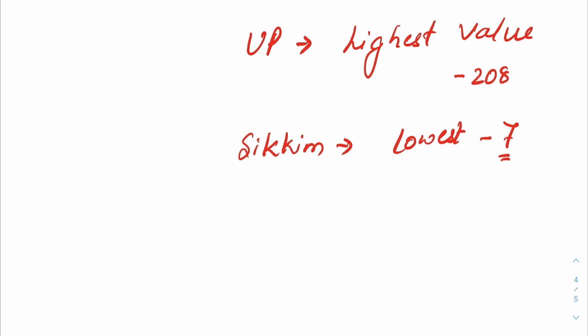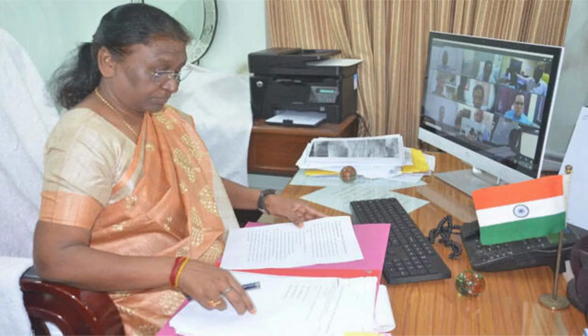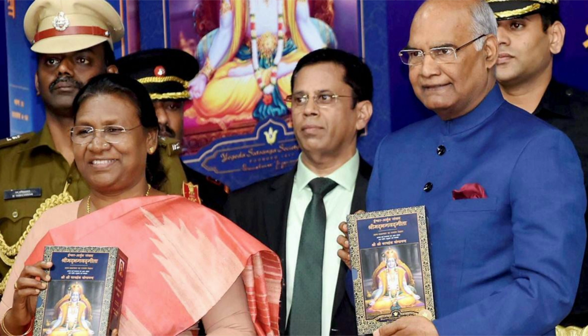Draupadi Murmu is considered to be an ideal candidate after having suffered the personal tragedy of losing her husband and 2 sons. She faced a lot of hardship and rose to great heights through her consistent hard work. Murmu has been a grassroots politician with many firsts to her credit. She was the first woman and tribal leader from Odisha to be appointed as governor of any state. As we know, she served as the governor of Jharkhand from 2015 to 2021, the first governor to complete the term in the state.